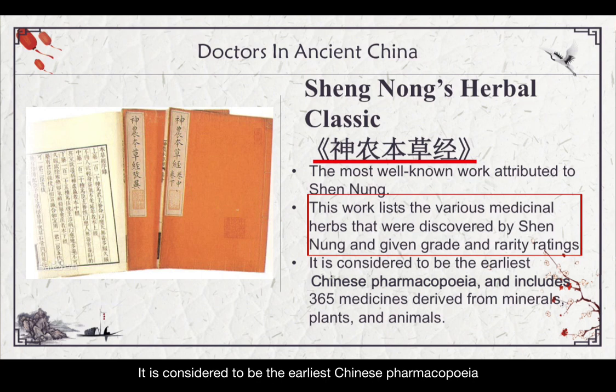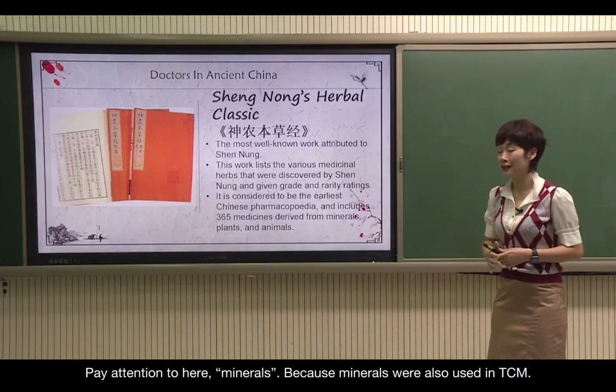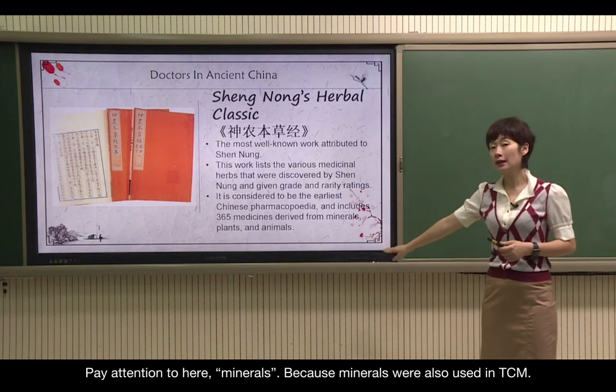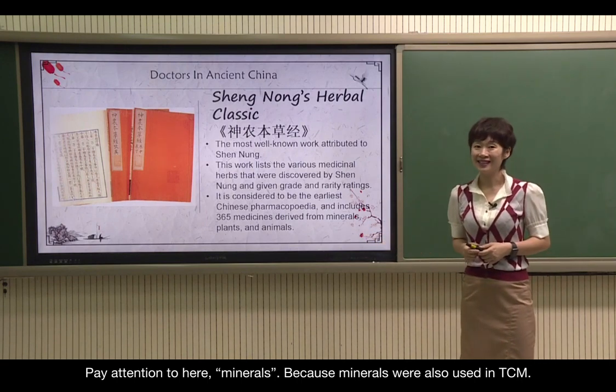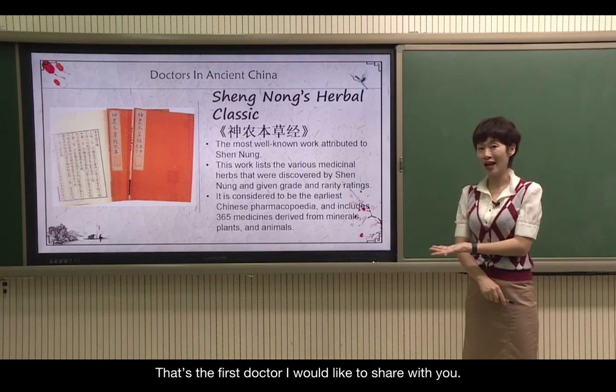It's considered to be the earliest Chinese pharmacopoeia and includes 365 medicines derived from minerals, plants, and animals. Yeah, pay attention here, minerals, because minerals were also used in TCM. So that's the first doctor I would like to share with you.